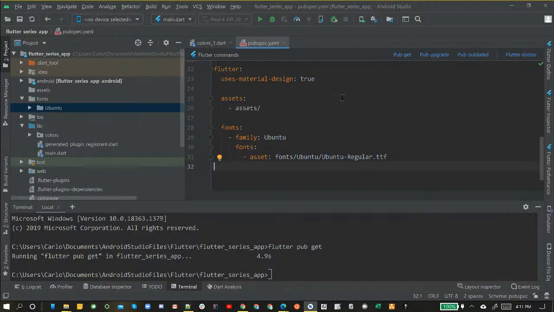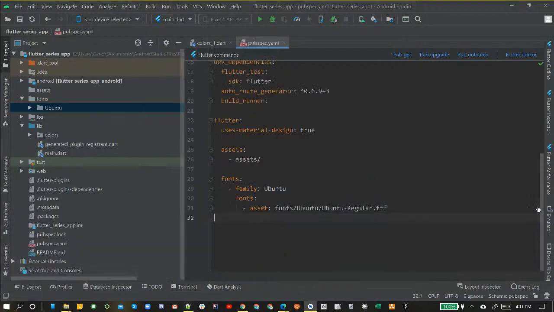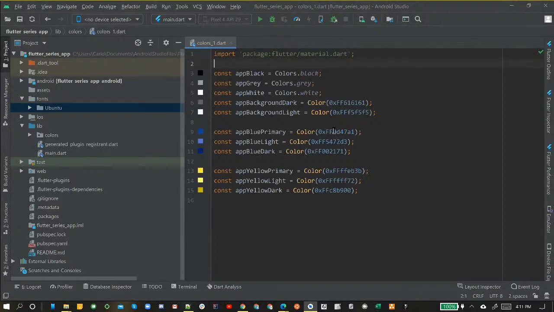Okay, so once we clicked pub get, or we typed in flutter pub get, let's minimize this. We're ready to move on now. Like I said, that was the final thing we needed to do with Pubspec. Otherwise, none of this stuff is going to work if you don't do the pub get. So now that we did that, let's go ahead and close our Pubspec YAML file because we're all done with that one now.